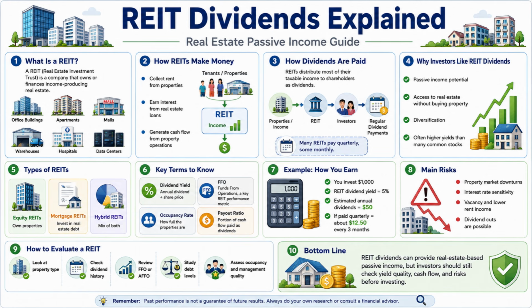After that, let's see how REIT dividends are paid. REITs usually distribute a large portion of their taxable income to shareholders as dividends. The basic flow is simple. Properties generate income, the REIT receives that income, investors own shares of the REIT, and then regular dividend payments are distributed. Many REITs pay dividends quarterly, while some REITs may pay monthly.